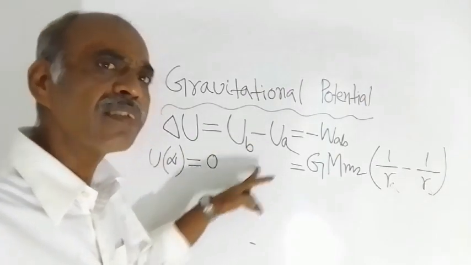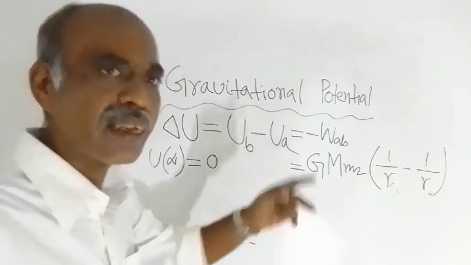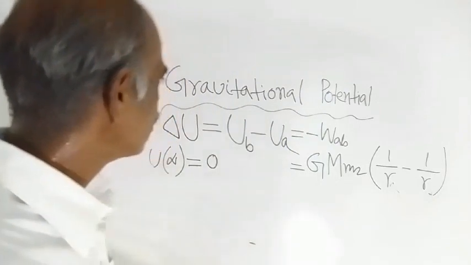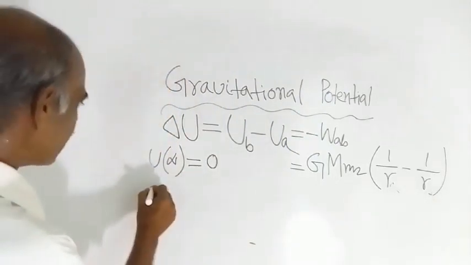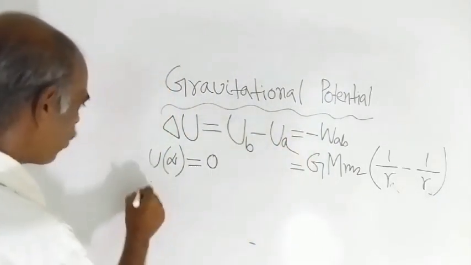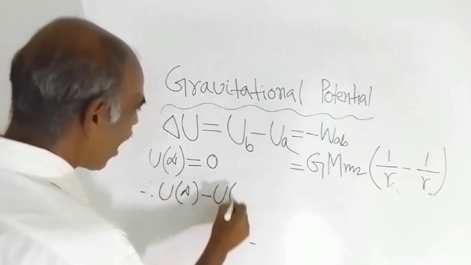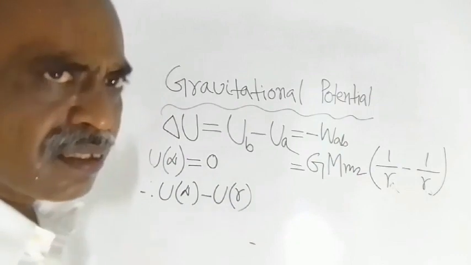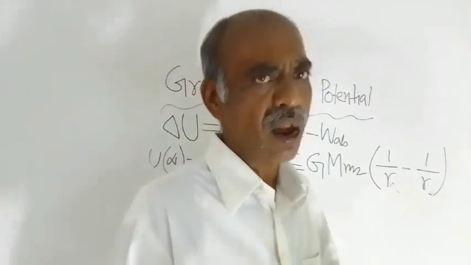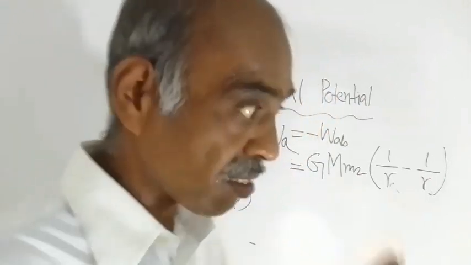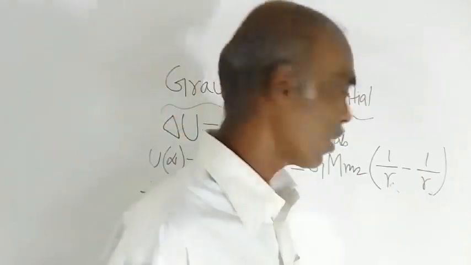Suppose the point B is at infinity and point A is in the gravitational field of Earth. So, using this formula, we can write U infinity minus U R. Here R represents the distance from planet Earth, means from the center of the Earth. The distance will be measured from the center of the Earth, not from the surface of the Earth.